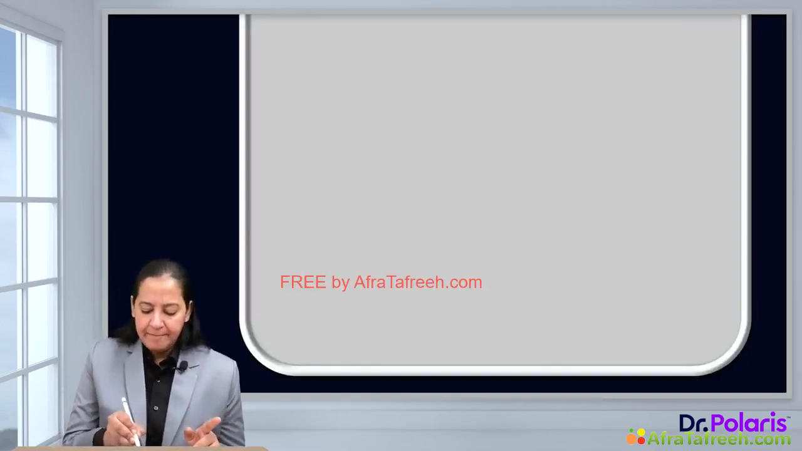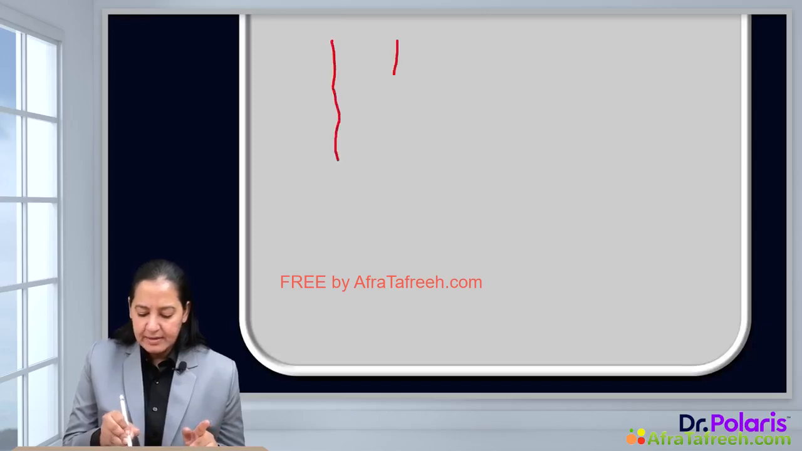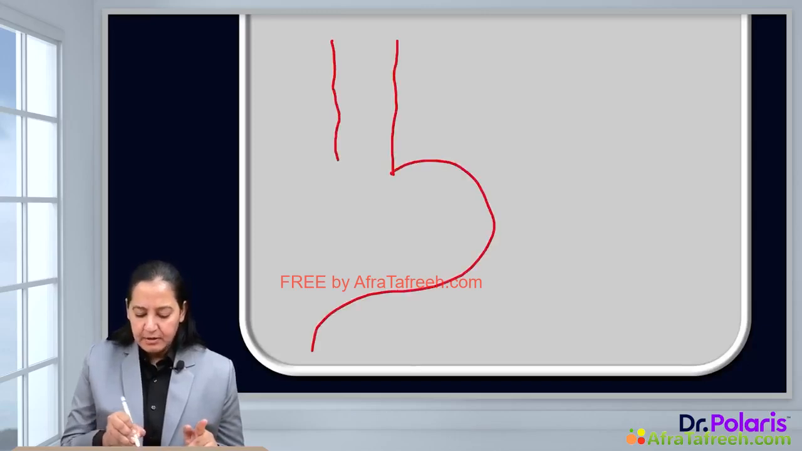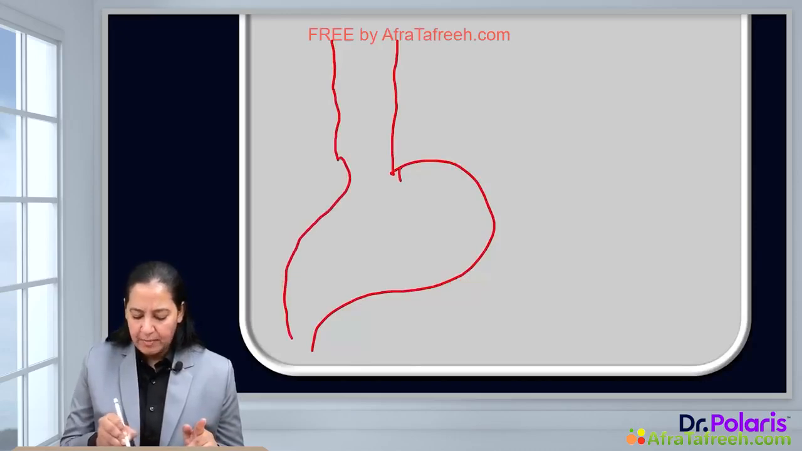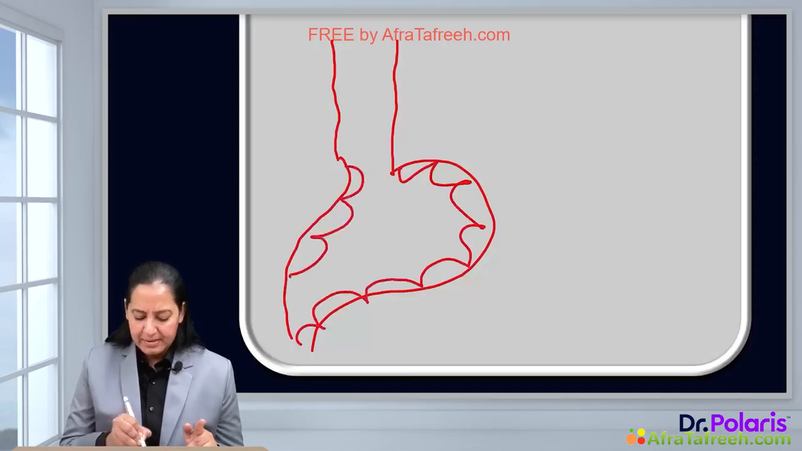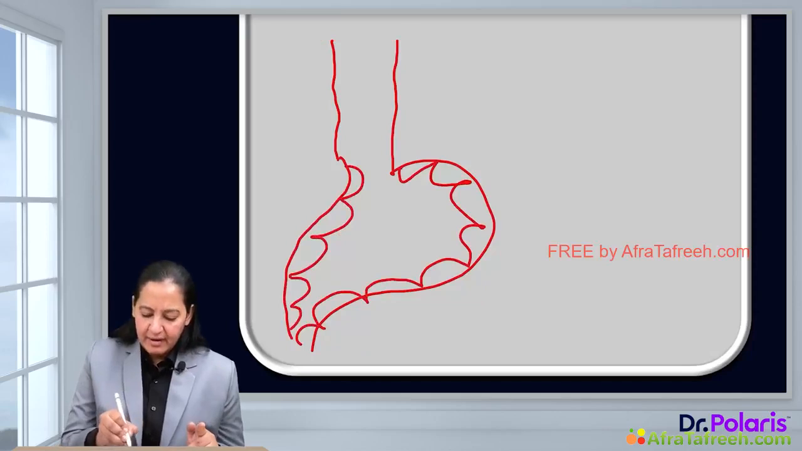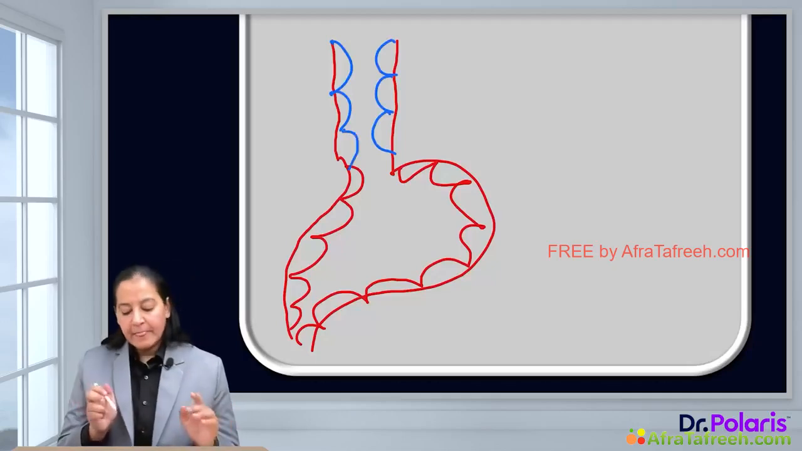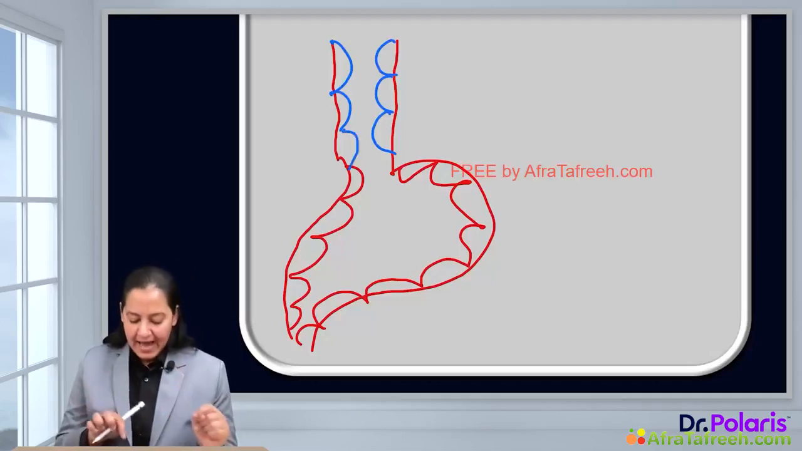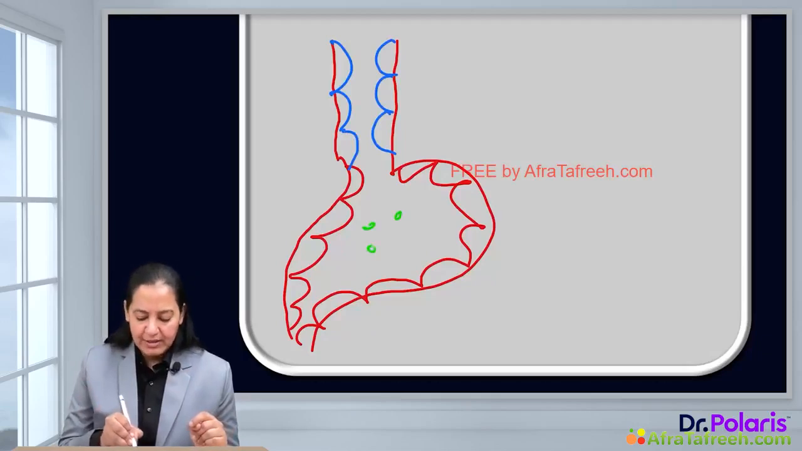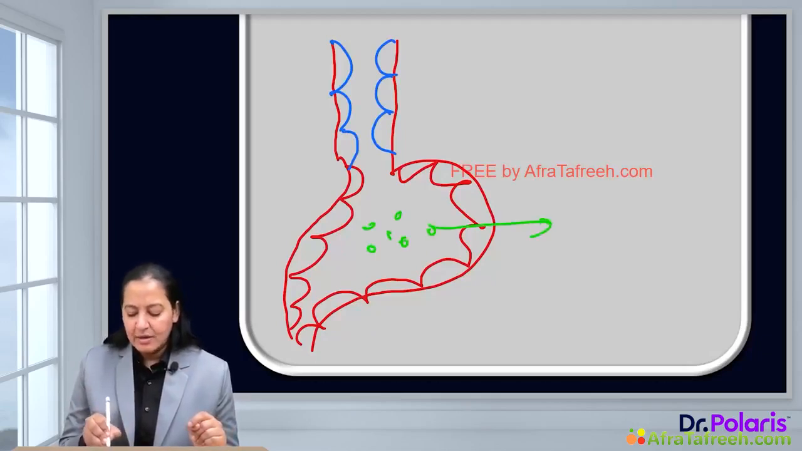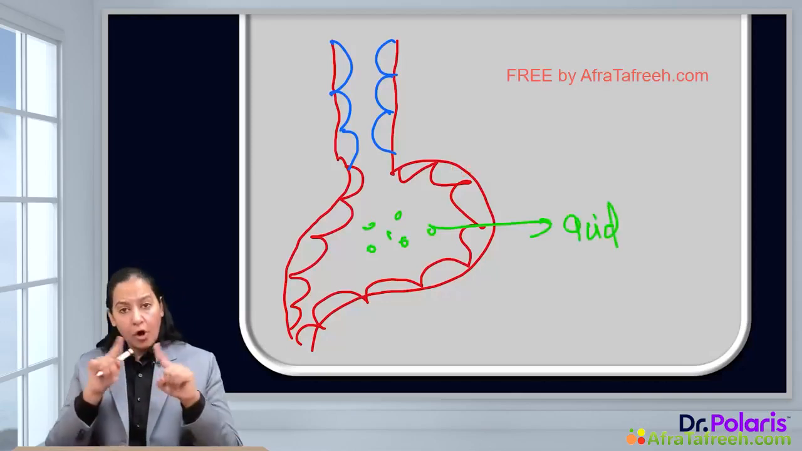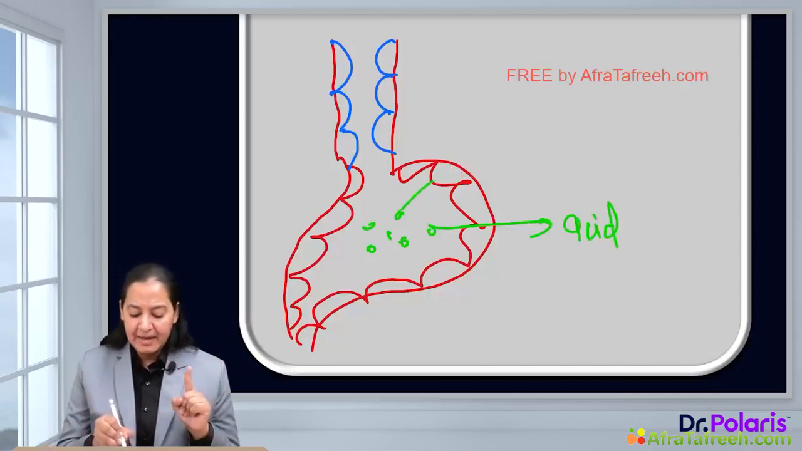You can see this is the esophagus and this is the stomach. The normal lining of the stomach is columnar. This is the columnar lining, but the lining of the esophagus is squamous. I'm drawing columnar with red color and squamous with blue color. So this is squamous, right? Now, where is acid present? We all know acid is present in the stomach, not in the esophagus. So this is acid in the stomach. The columnar lining in the stomach can bear the stress given by this acid.